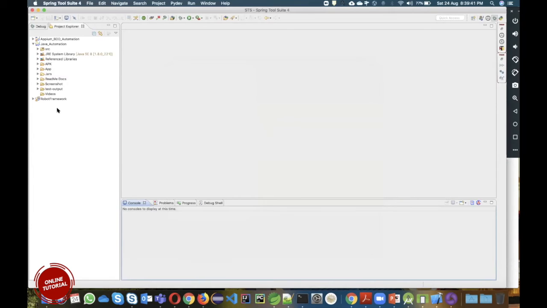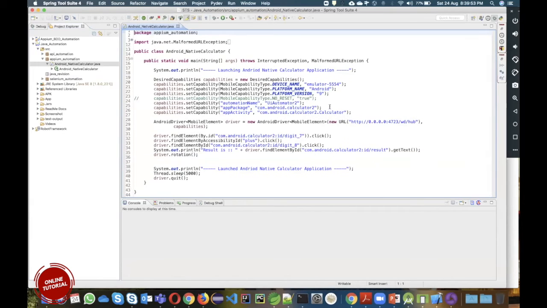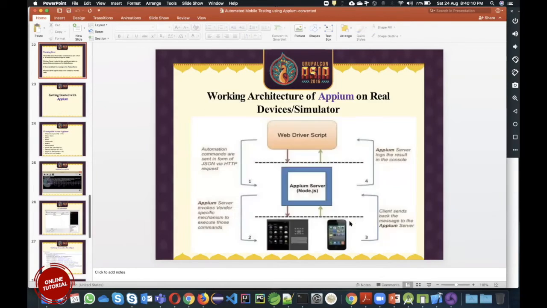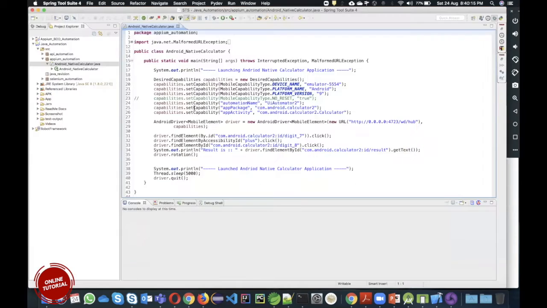And what I will do is write code. Where will I write the code? I will write it here, suppose. This is the kind of code I will write here, and I will write this code in the Java language. Yes, so I should have Java installed. Later, if you see the architecture, you are writing the WebDriver script. The script which you are seeing currently is a WebDriver script.